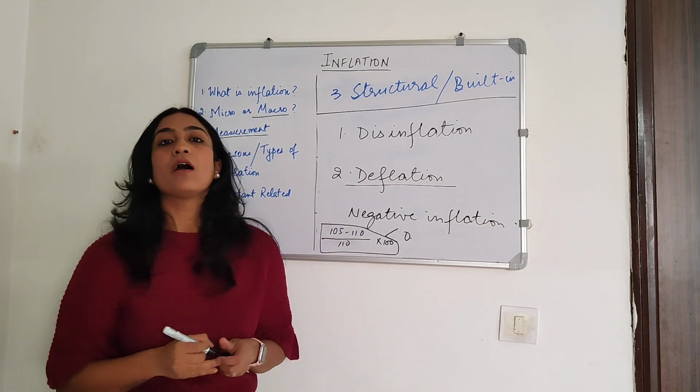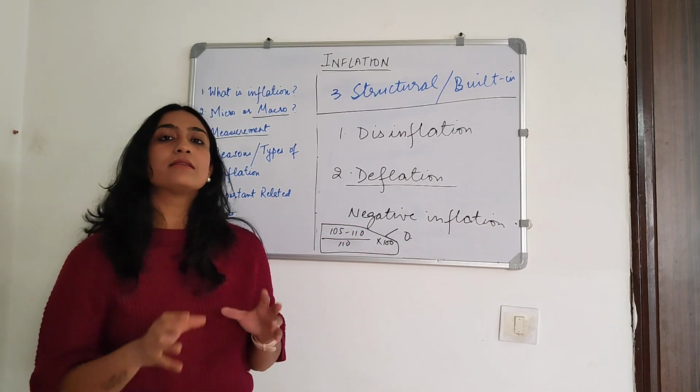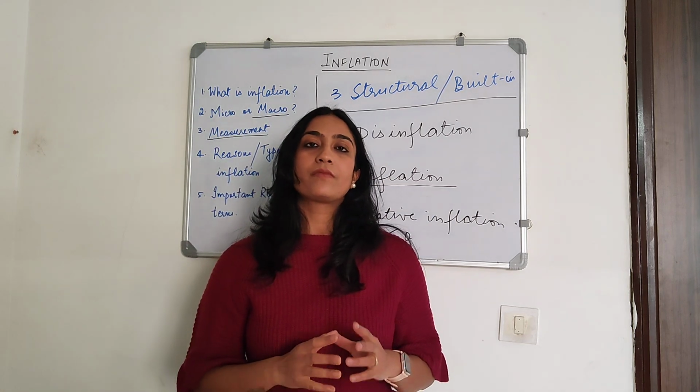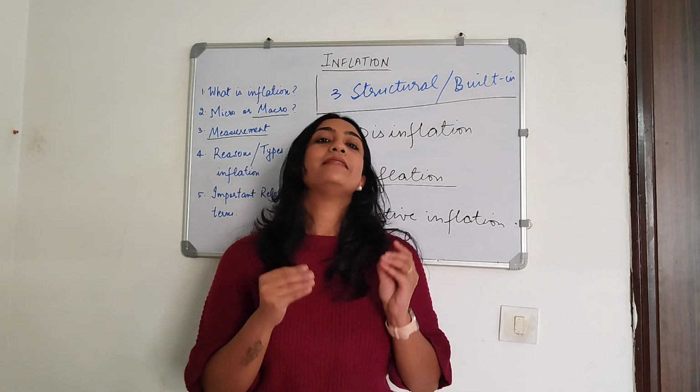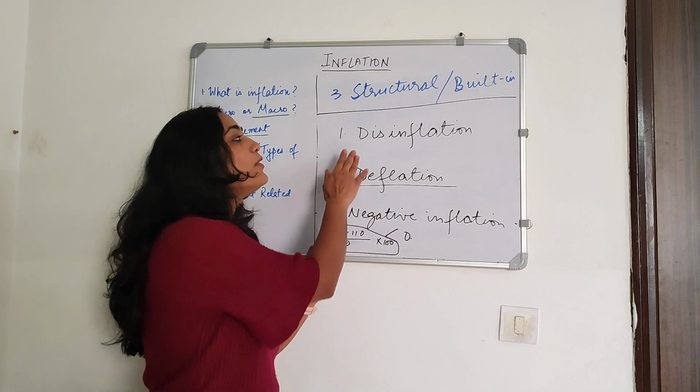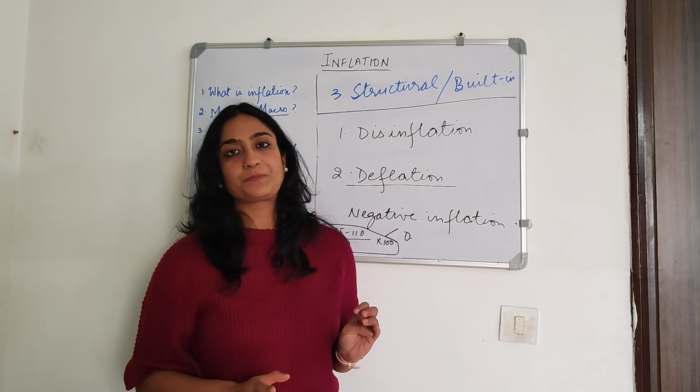So this is negative, and that means that it is deflation. The inflation is negative. So these two terms look similar, but they are very different.